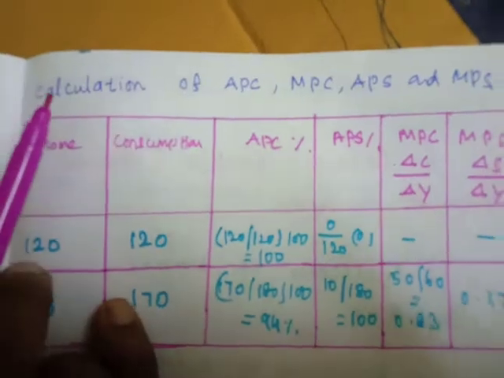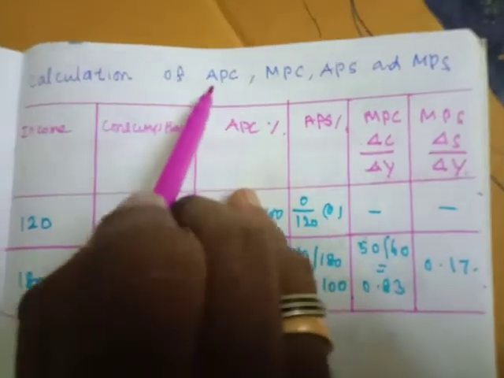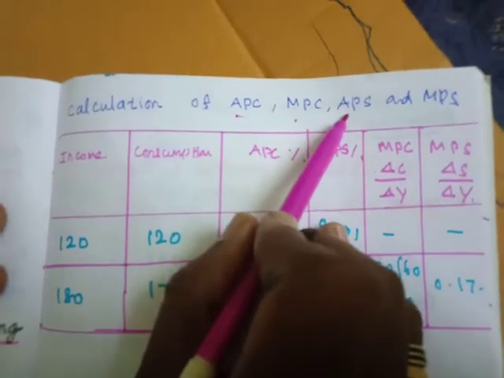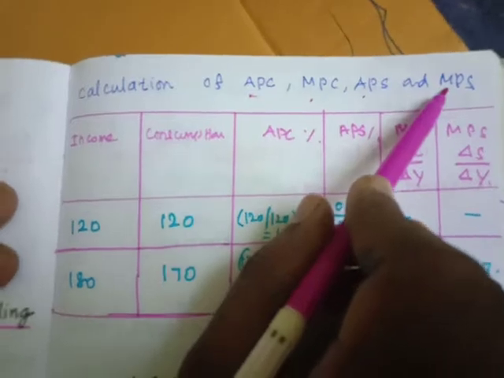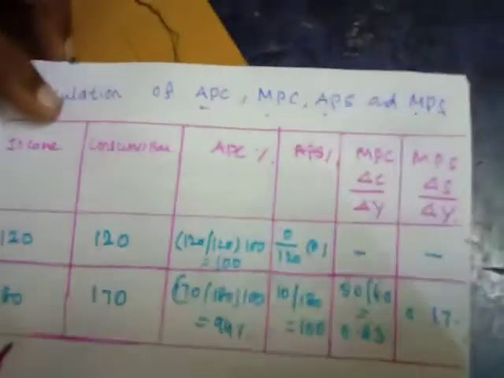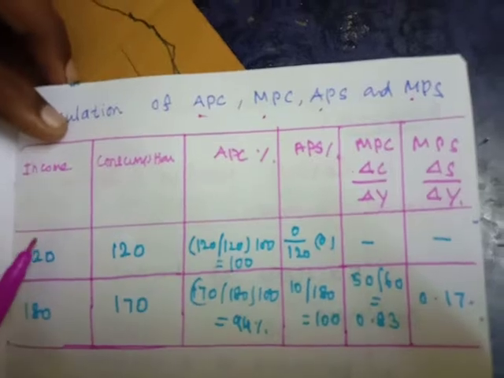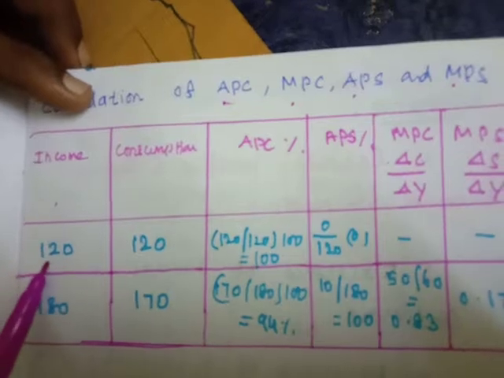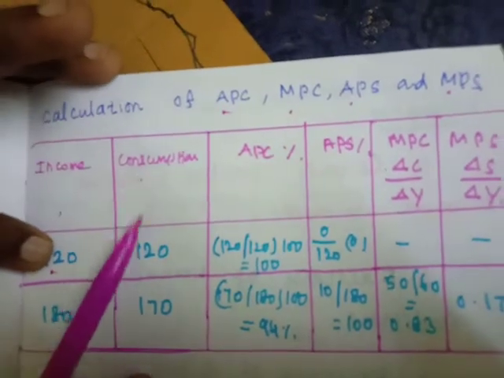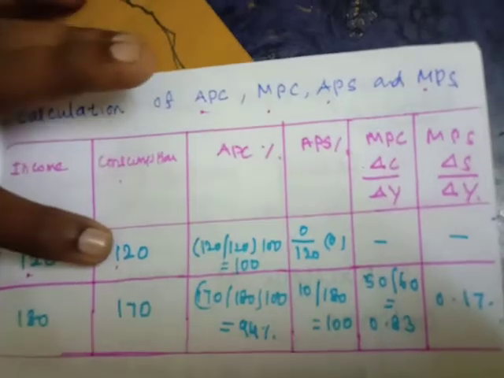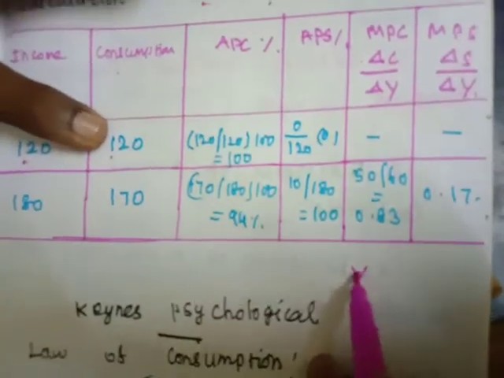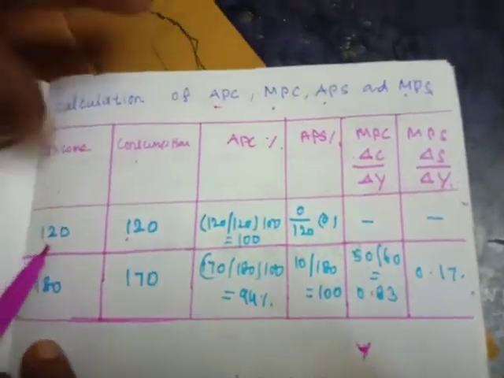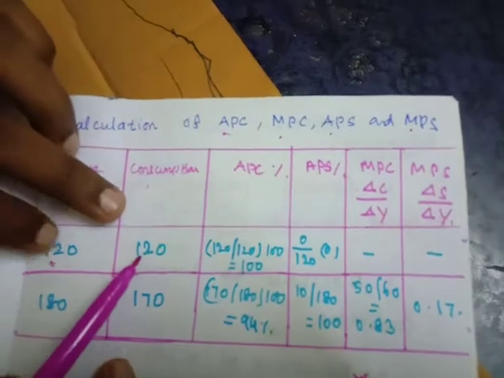And next we will move to the calculation of average propensity to consume and marginal propensity to consume, and average propensity to save and marginal propensity to save. Students, listen carefully in the table. Now the income is 120 rupees and consumption is also 120 rupees.